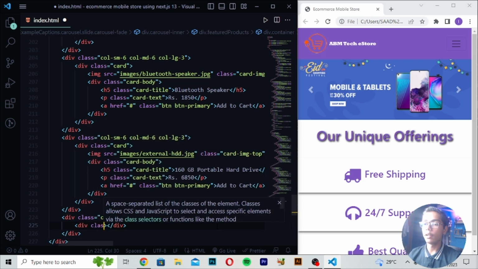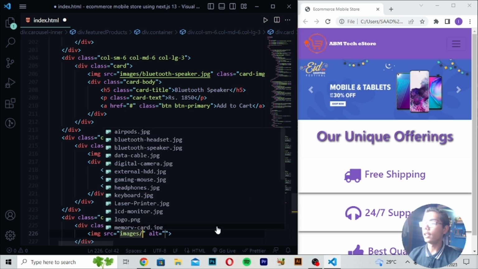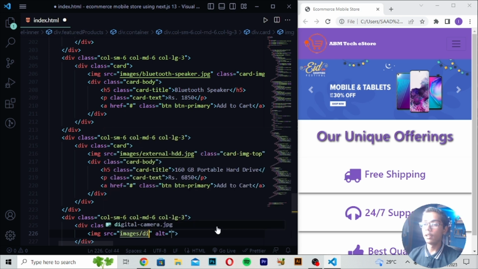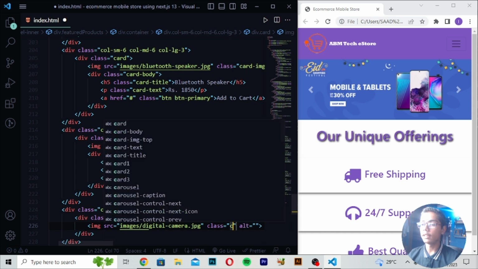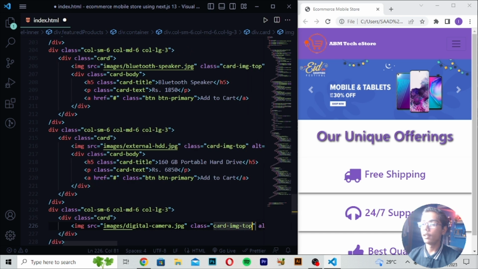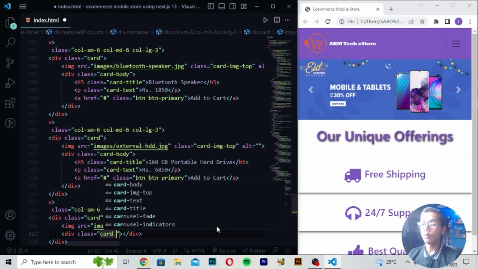Then you have to move down, right here div class. So here I will be now writing this card. Then you have to just write here images slash, then I will be now just write here digital camera. So I will be now just writing here digital camera dot jpeg. Then you have to write here class, and in class I will be writing card image top. Then you have to just move down after this tag, right here div class card body.